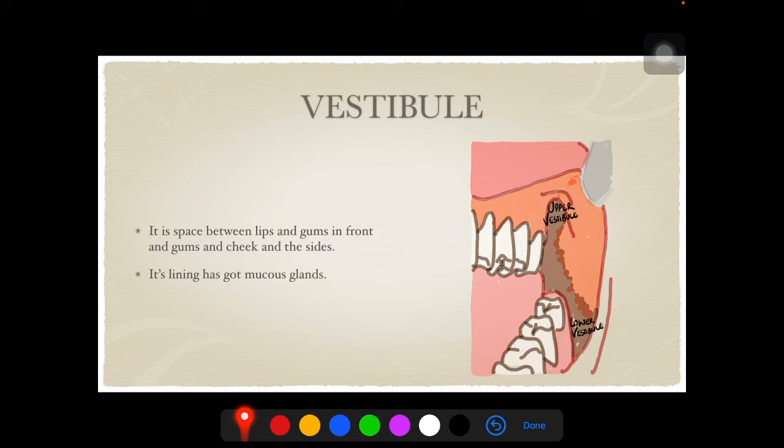The region surrounded by upper teeth and gums on one side and cheek on the other side is referred to as the upper vestibule, and the region lined by lower teeth and gum on one side and cheek on the other side is referred to as the lower vestibule. Its lining has mucus glands, so all the mucus glands secrete their secretions directly into the vestibular region.